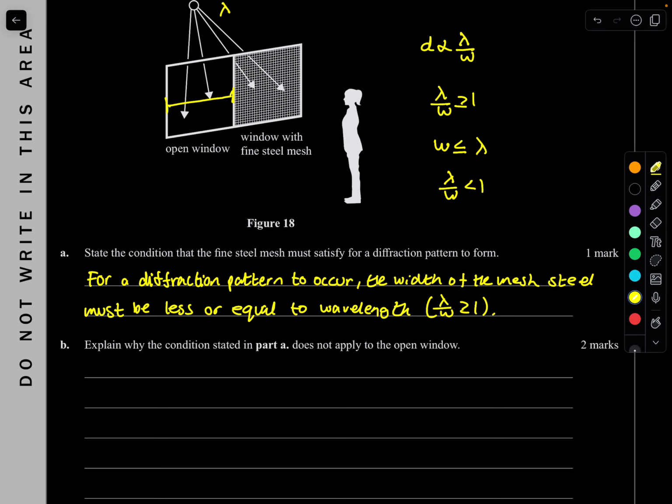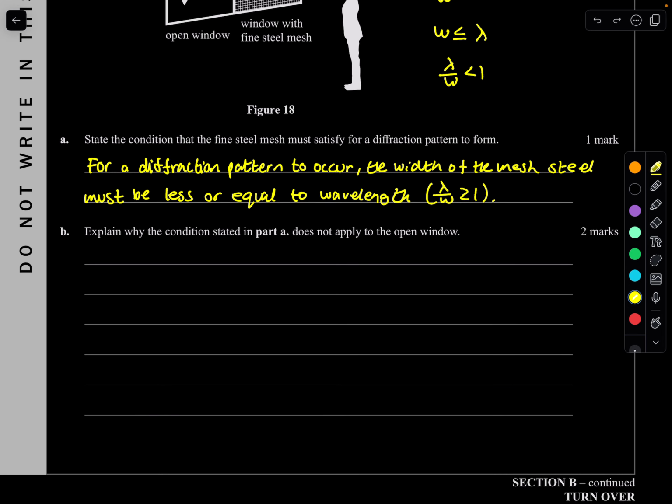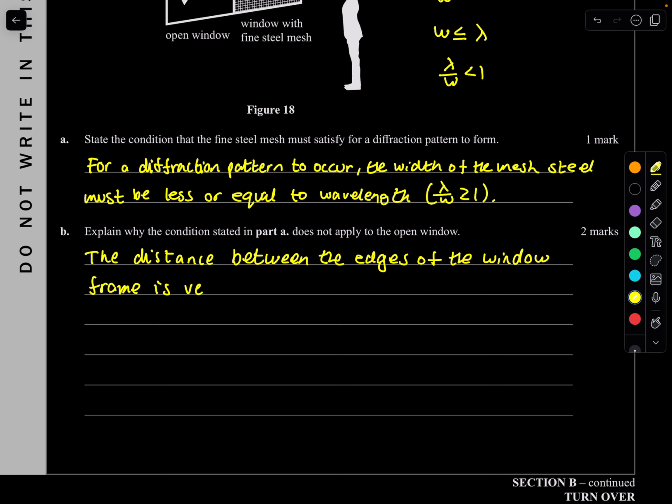So hence, diffraction is not observable because the ratio is less than 1. For 2 marks, I think you just need to say that the distance between the edges of the window frame is very large.